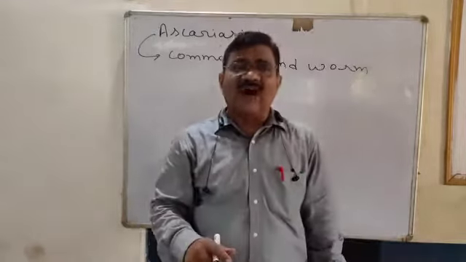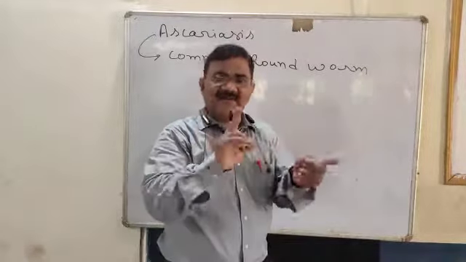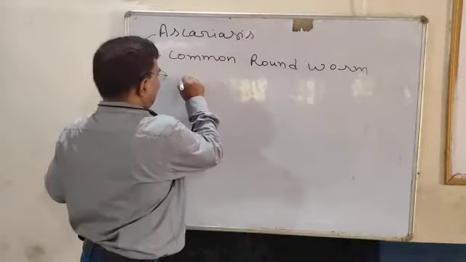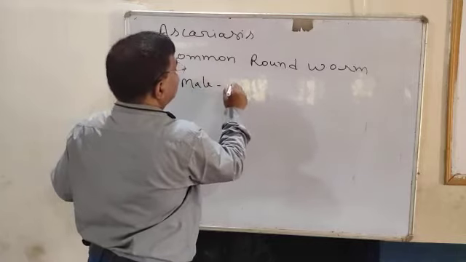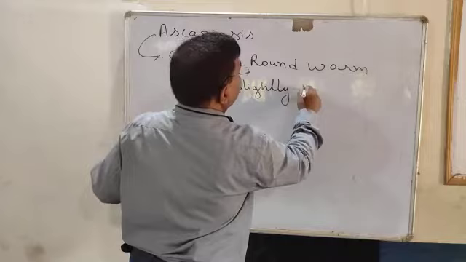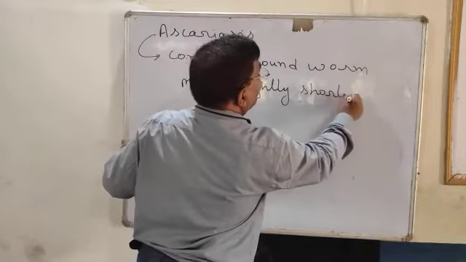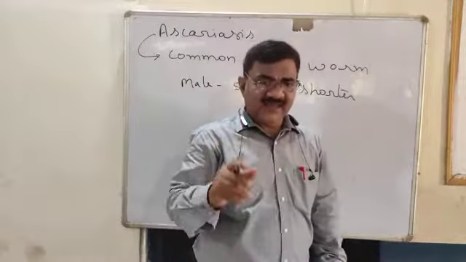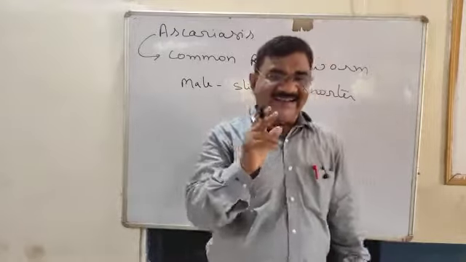If we look at the roundworm, male and female both are there. The male is slightly shorter, and in the male there is a curved hind end.